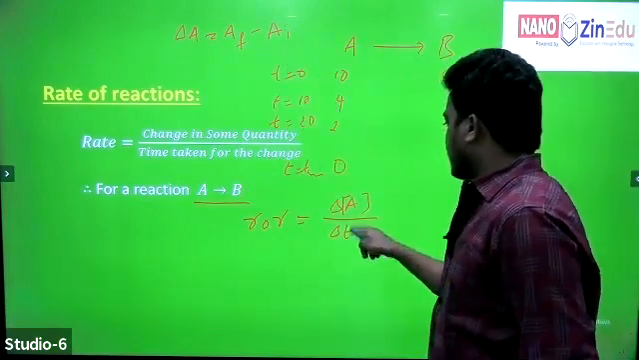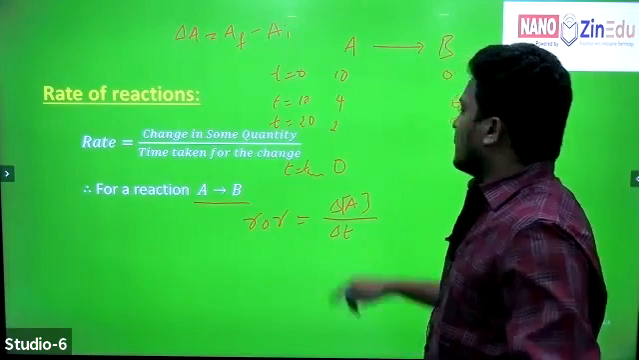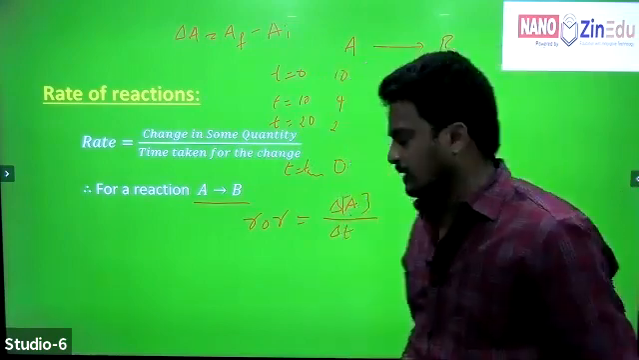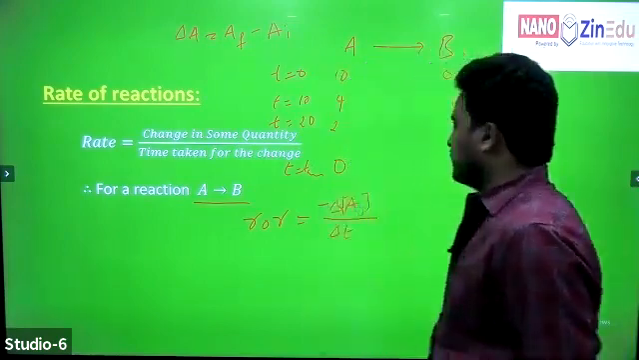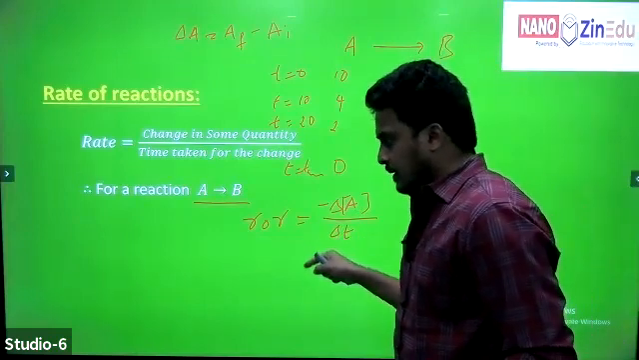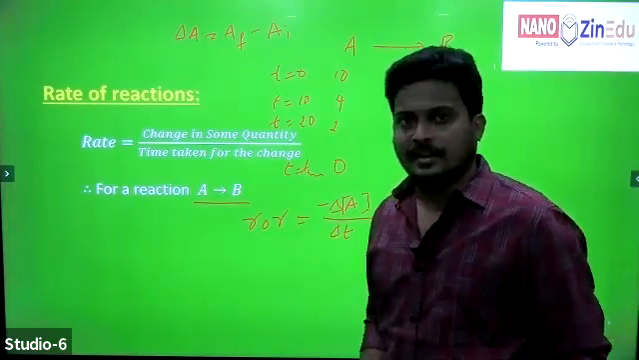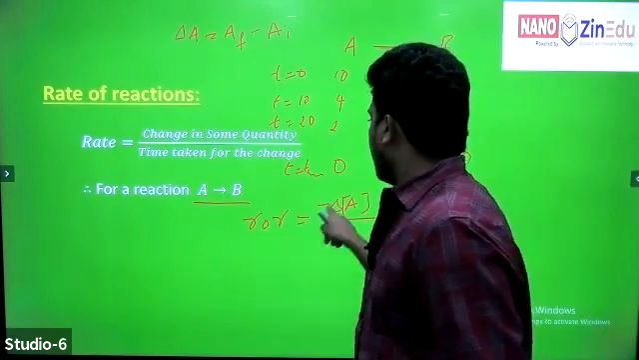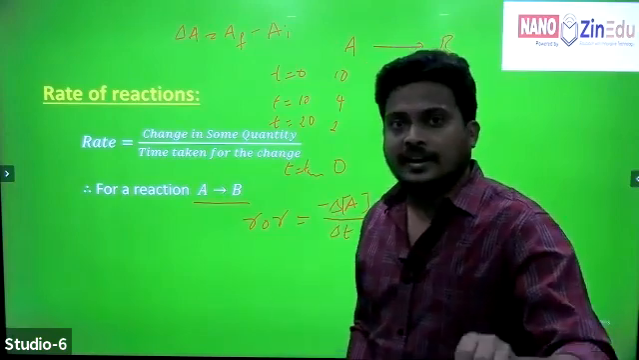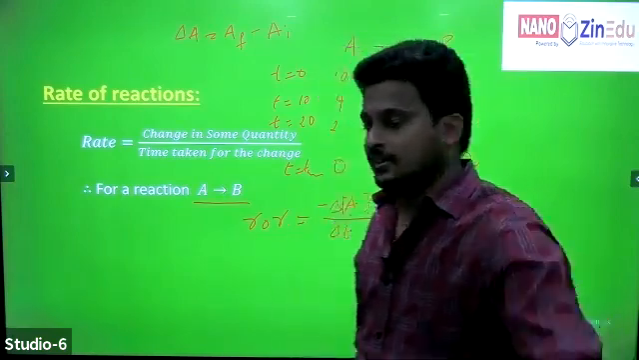With respect to reactants, delta A by delta T. But the concentration of reactants decreases, right? So here we are using a negative sign. Here the negative sign indicates the decrease in the concentration of reactants. Okay? The negative sign indicates only the decrease in the concentrations of reactants.